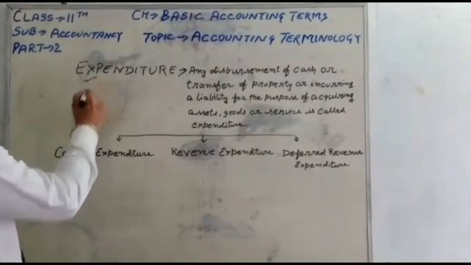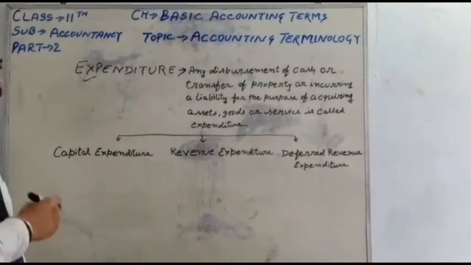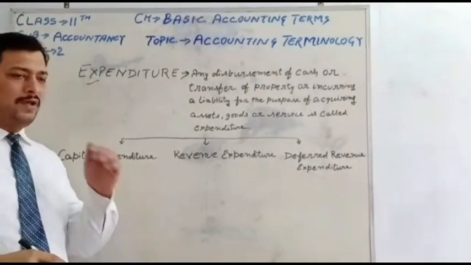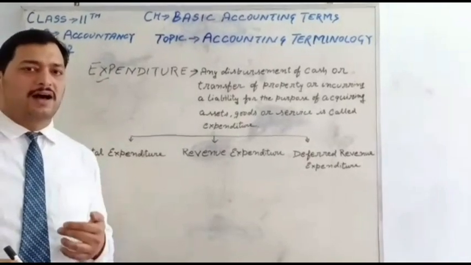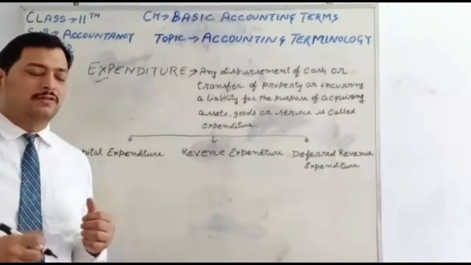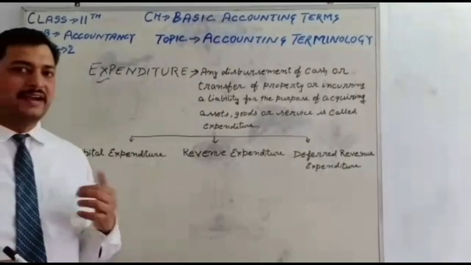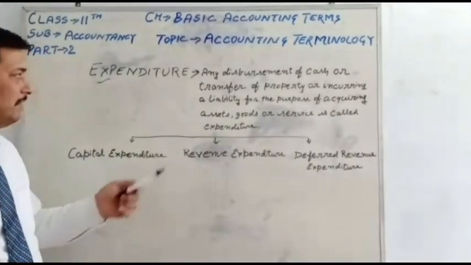Next is expenditure. Expenditure means when we have to expend our cash or wealth for the gaining of assets, goods and services. Now let's see the meaning.